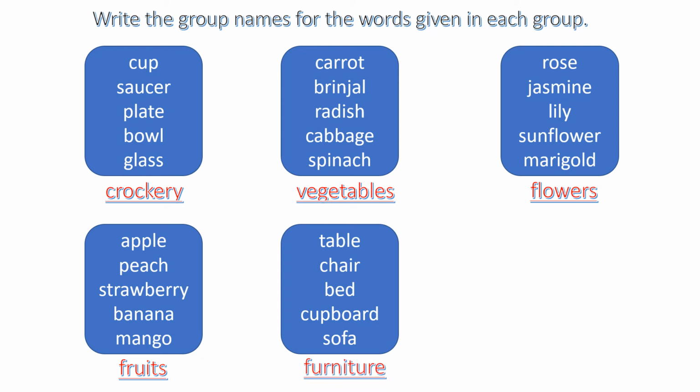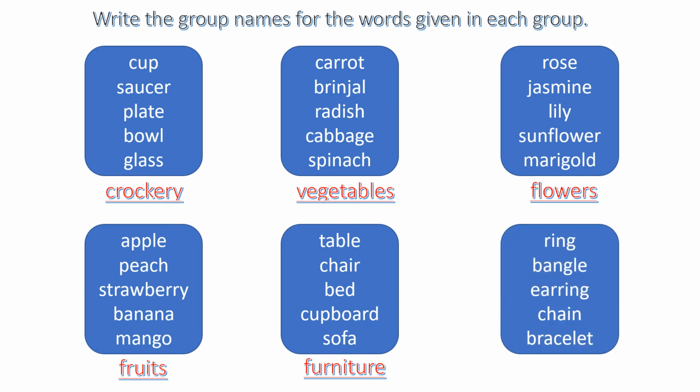Now we'll see the next one. Read the words here. Ring, bangle, earring, chain and bracelet. These are all common names. So we have to find out which group these words will come under. They will come under jewelry.